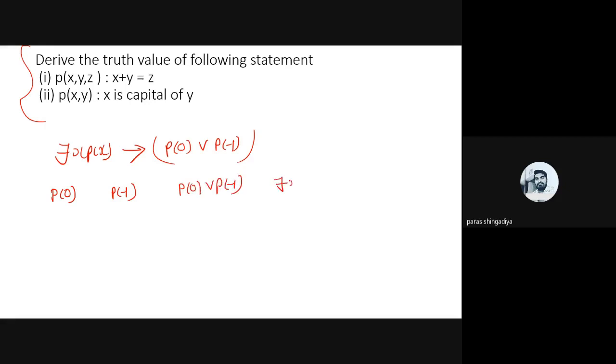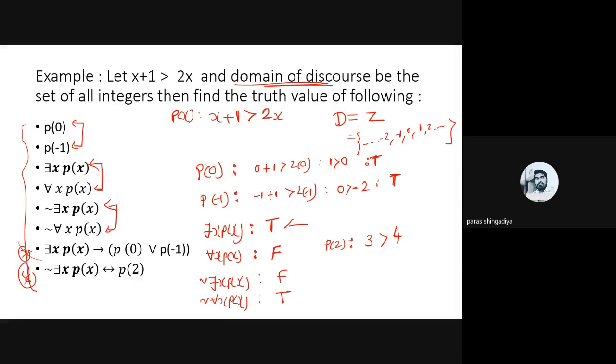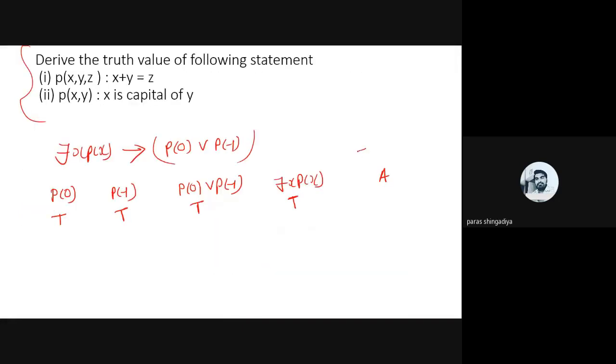Then there exists x, P(x), and then the final answer, let us say. The value of P of 0 is true, P of minus 1 is also true. So for the OR, both will be true, P of 0 and P of minus 1. This is P, this is Q, so P or Q will be T. And now the answer of 'there exists x, P(x)' is also T, which we already derived. Now we need the final one, meaning there exists x, P(x), conditionally P of 0 or P of minus 1.